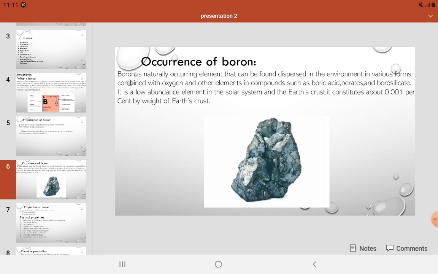Its concentration on Earth is due to the water solubility of its more common naturally occurring compounds, the borate minerals. These are mined industrially as evaporites, such as borax. The largest known deposits are in Turkey, the largest producer of boron minerals.